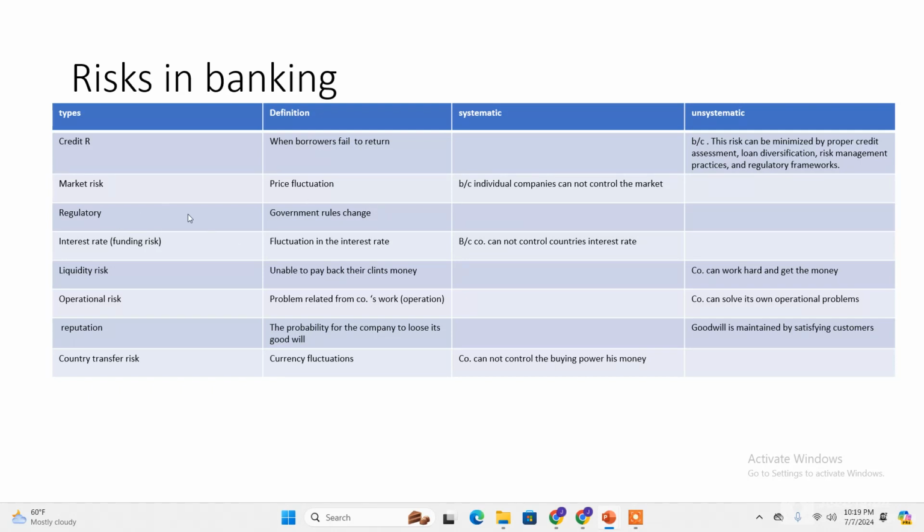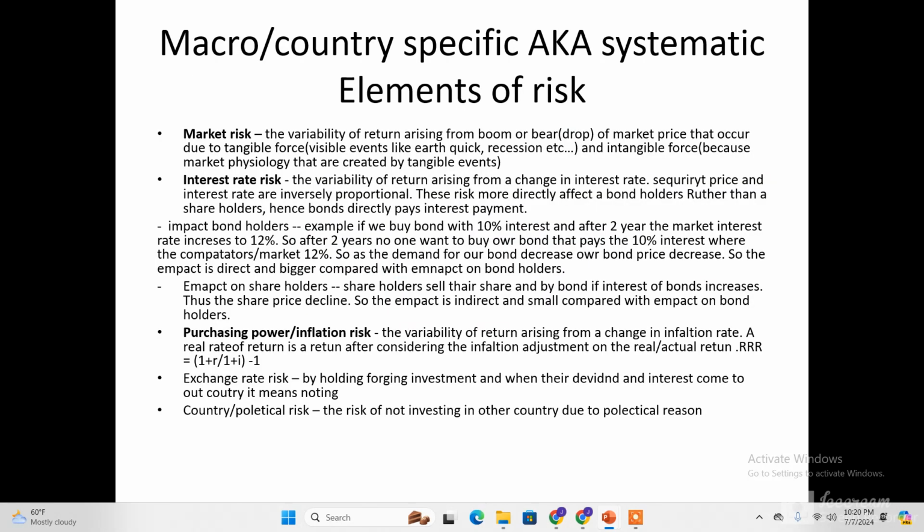The other one is interest rate risk or funding risk. Interest rate risk is the variability of return arising from the change in the interest rate. As we all know, security prices and interest rates are inversely proportional. Don't worry, I will explain this. And these risks more directly affect a bondholder rather than equity shareholders, because bonds directly pay an interest payment and can be directly affected by interest rate risk.